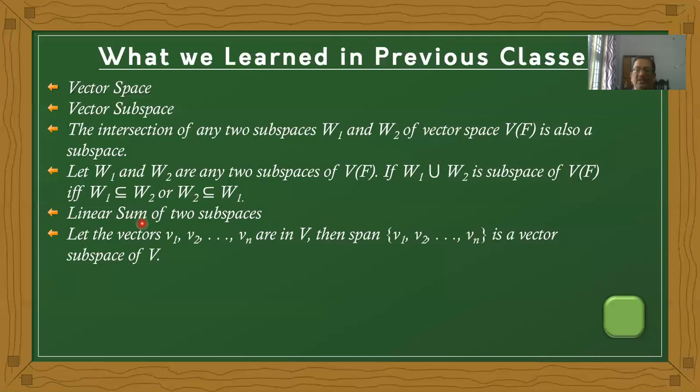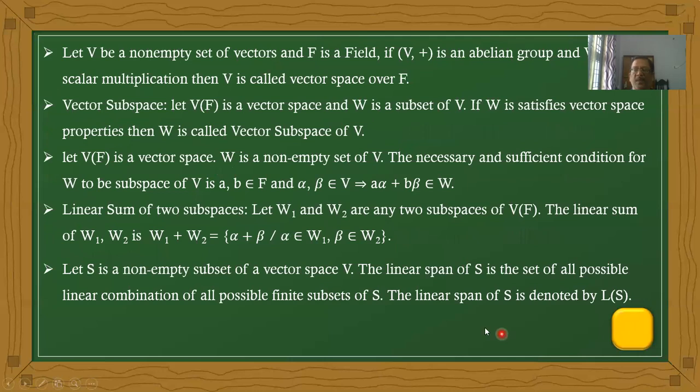Next, what is a linear sum and a linear span? What is the meaning of linear sum? The linear sum of two subspaces W1, W2 is W1 plus W2, and W1 plus W2 is always equal to the set of alpha plus beta, where alpha is an element of W1 and beta is an element of W2. And here, the linear sum is always a subspace.